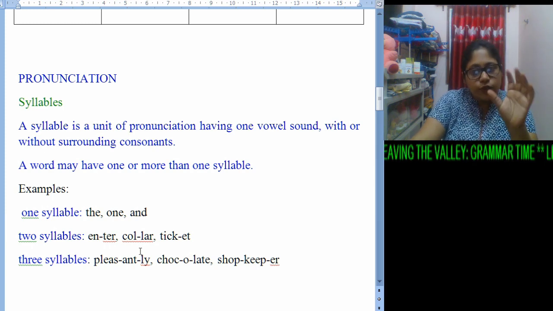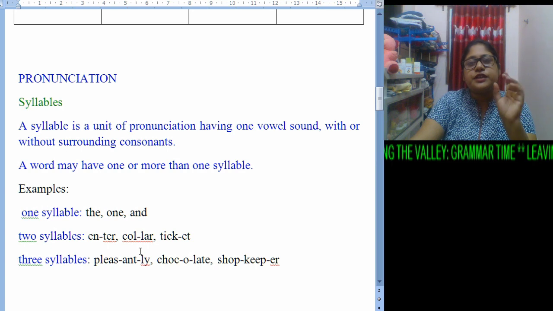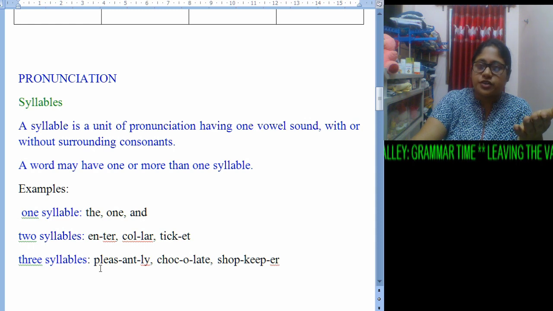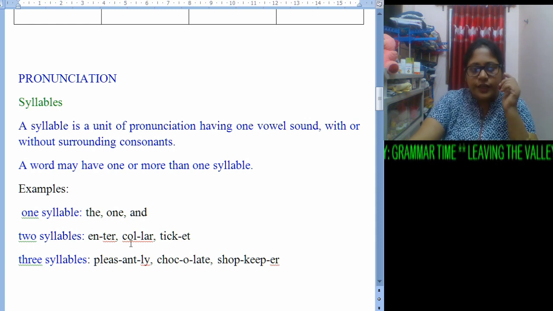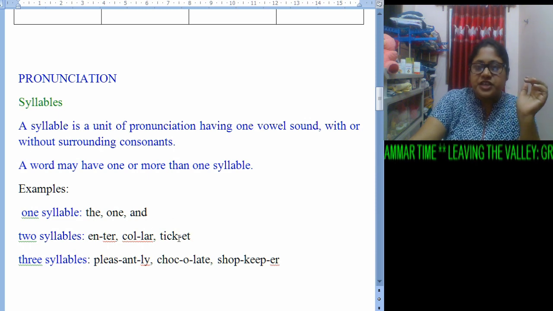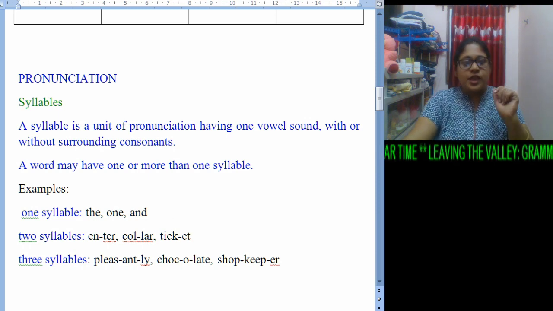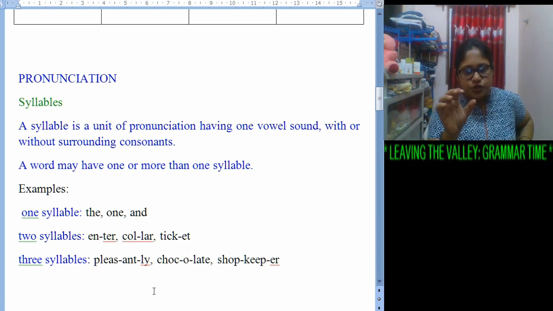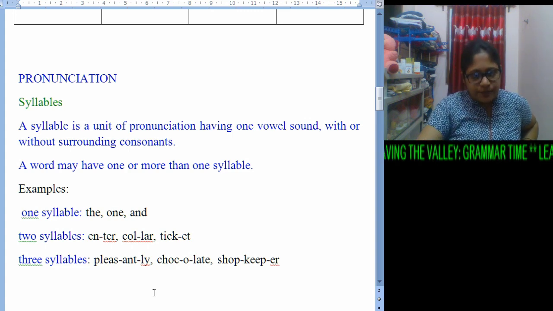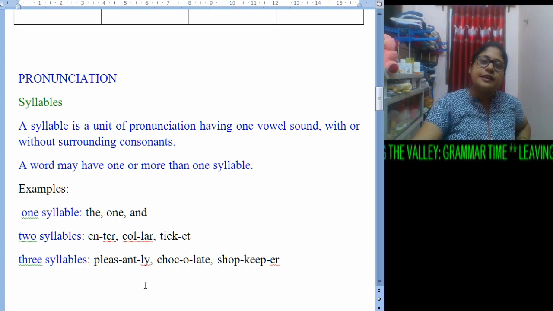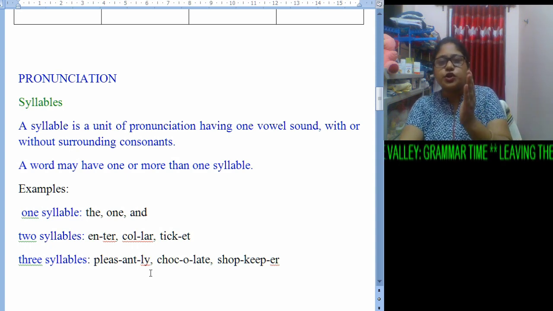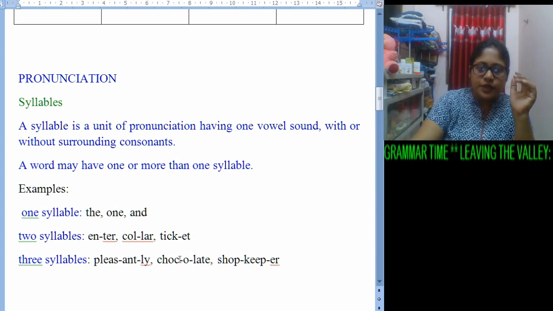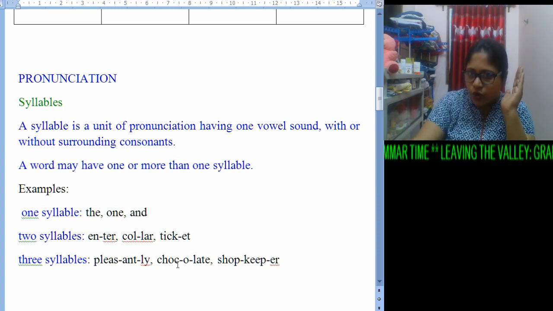Now, if we need two strokes to utter a word, then it comes under two syllables, like enter, collar, ticket. Then three syllables. See, pleasantly. In order to utter this word, we need to pause where? First please, then an, then ly. We need three strokes to utter this word. So here we find three syllables. Chocolate.